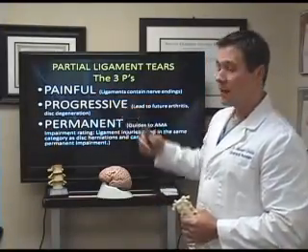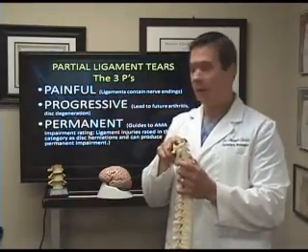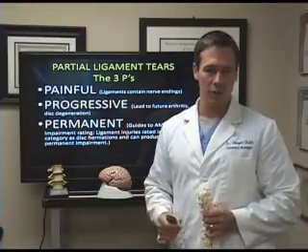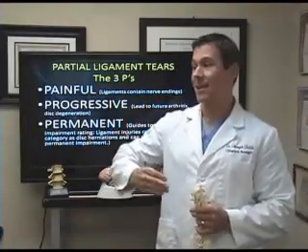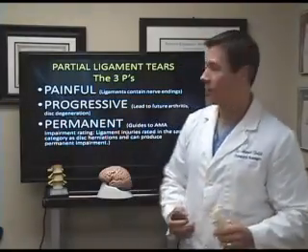They're progressive. It's been shown that if there's any instability in the spine from these partial ligament tears, that's going to lead to future disc and spine degeneration. Okay, so it's going to cause a lifetime of degenerative changes much quicker than would happen without the accident.